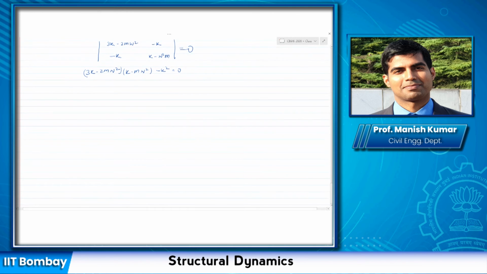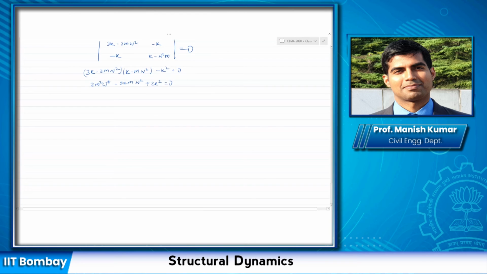You can rearrange this equation of motion and get the final equation: 2m square omega 4, minus 5 km omega square, plus 2k square equal to 0.